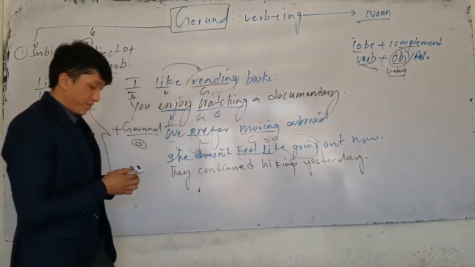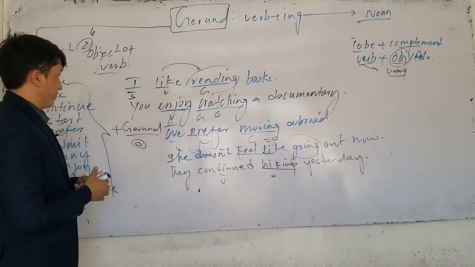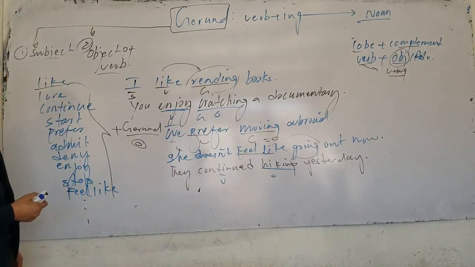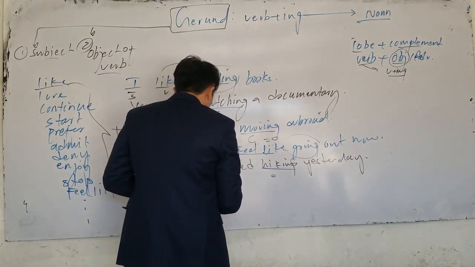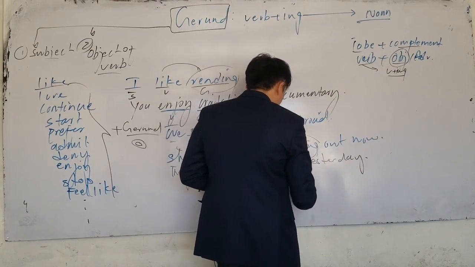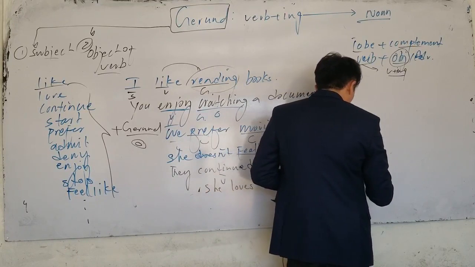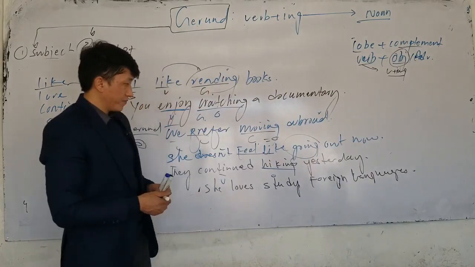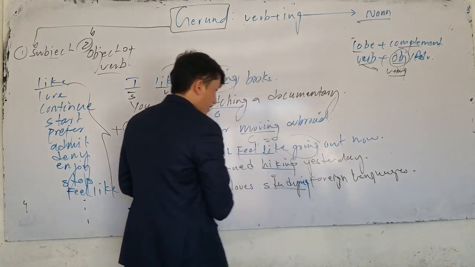Which one is gerund here? Gerund, hiking. Okay, it comes after the verb, is used as an object of what? Verb. So whenever this gerund comes after the verbs, it's called object of what? Verb. Look, we have like, love. What do you love doing? Look, she loves what? She loves studying foreign languages. She loves studying foreign what? Languages. Which one is gerund here? Studying. She loves studying foreign languages.